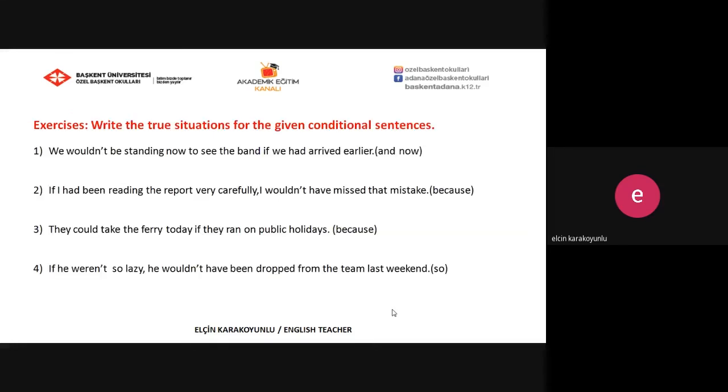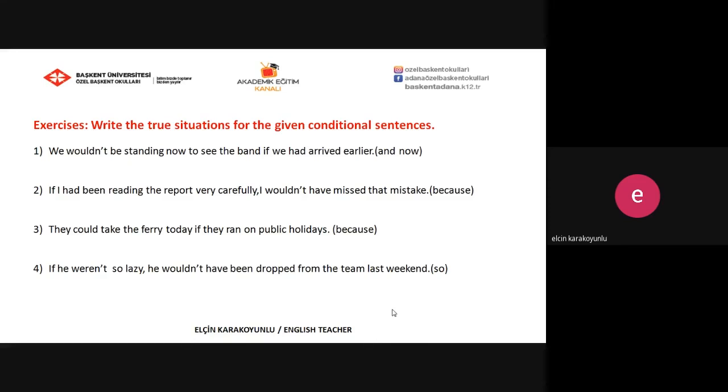And another exercise, write the true situations for the given conditional sentences. This time, the conditional sentences were given to you, and I want you to write the true situations for these given conditional sentences. And please try to use the words in parentheses. Okay, let's do it together.